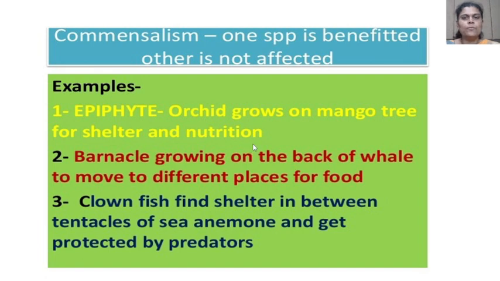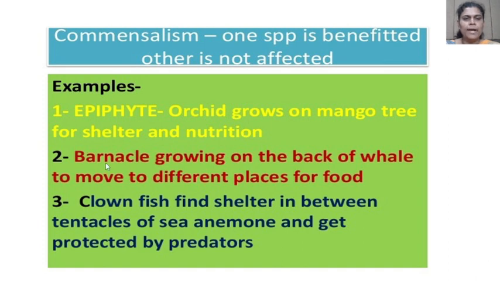Commensalism: one species is benefited, the other is not affected. Here we have studied a number of examples. First, epiphyte. Second, barnacles. And third, clownfish. The epiphyte: orchids which grow on the mango tree for shelter and nutrition.